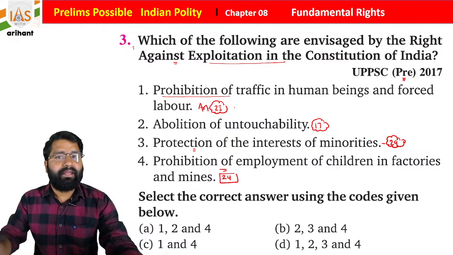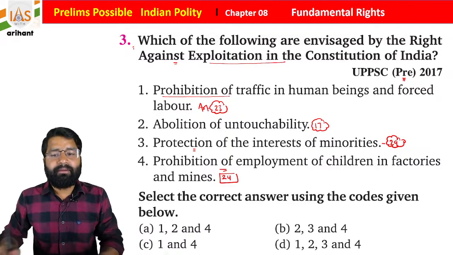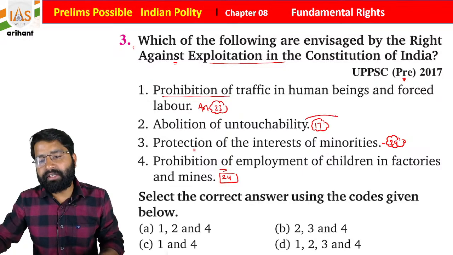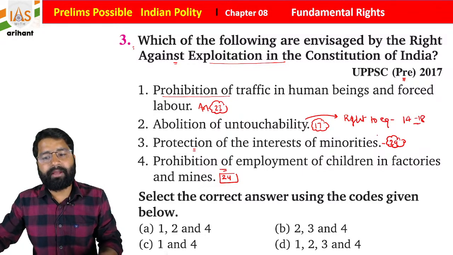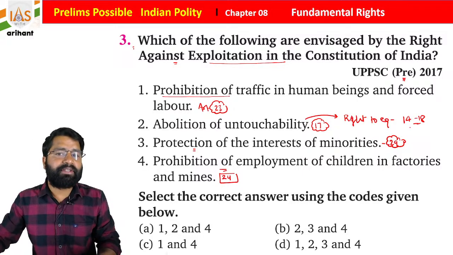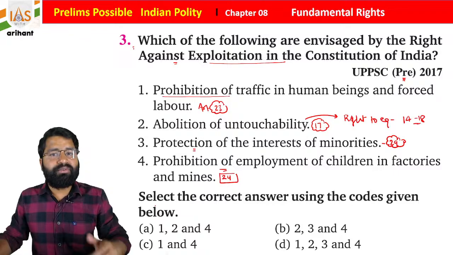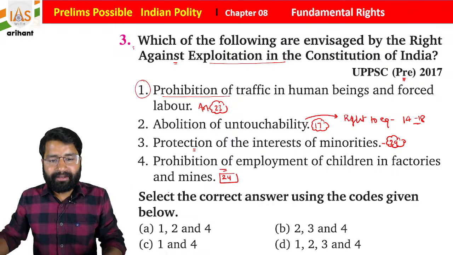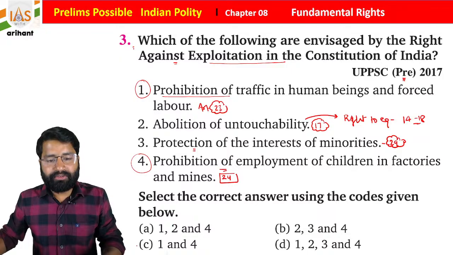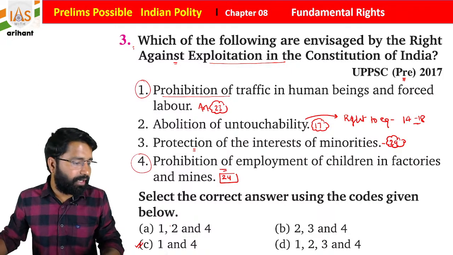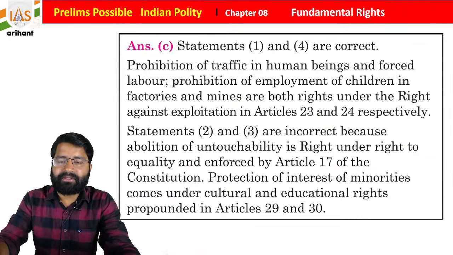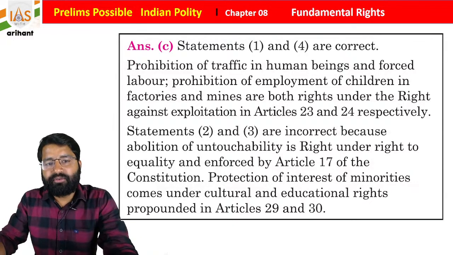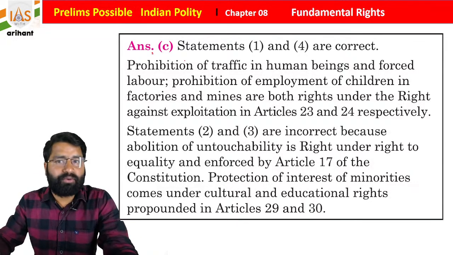If you go with the statements, abolition of untouchability is for the right to equality portion. The right to equality ranges between Article 14 to 18. Okay, protection of interest of minorities is for the cultural and educational rights. So you see 1 and 4 are correct for this question. So you must go with the same. What you see, students, is that option C is going to be right here. I will give you the explanation part also, and we already discussed the same once we opened the class. Okay, so statements 1 and 4 are correct.